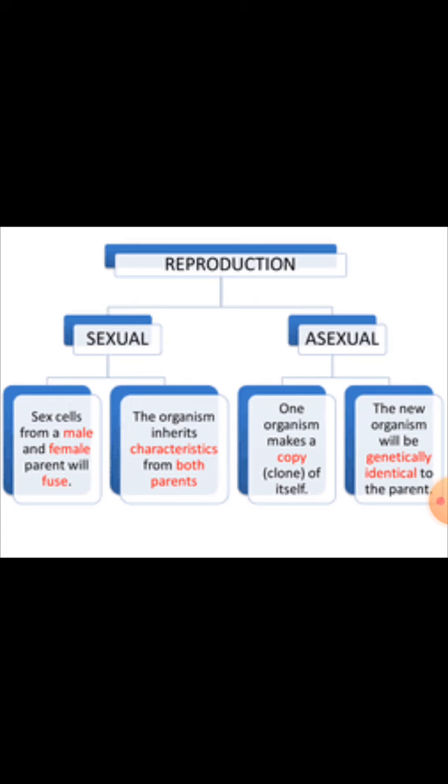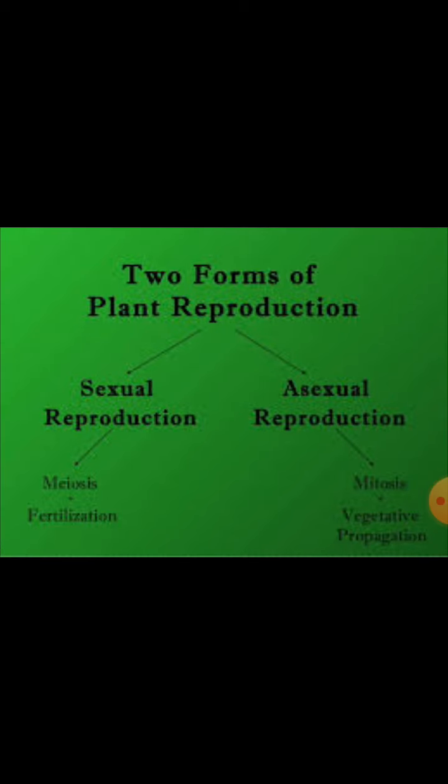Sexual reproduction involves two parents. Asexual reproduction has only one parent. For plants, reproduction is also of two types: sexual and asexual. In sexual reproduction there are two parents, two gametes, male and female, involving meiosis and fertilization. But asexual reproduction involves mitosis and vegetative propagation. That's why all offspring are identical.